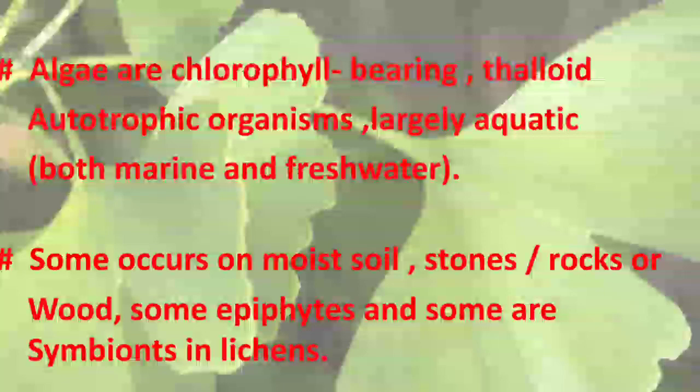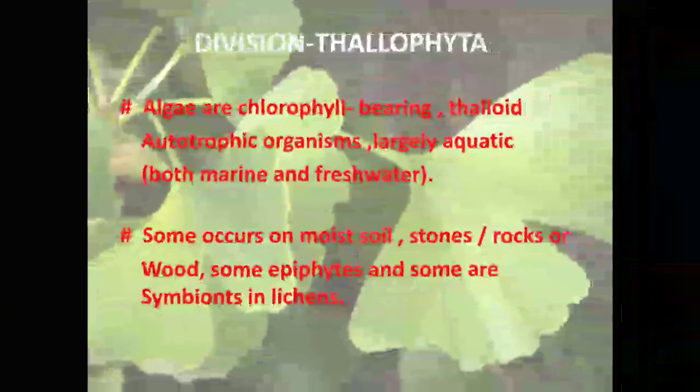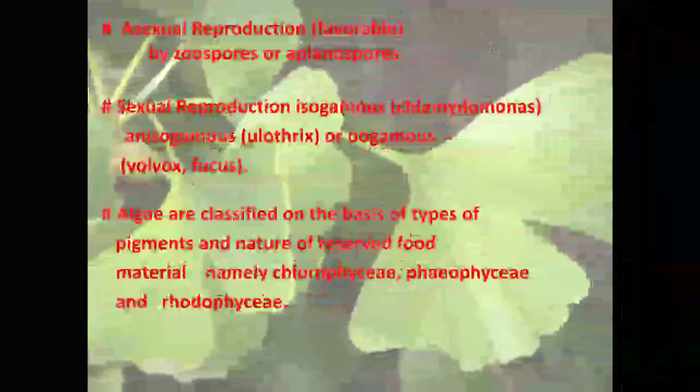They are largely aquatic, meaning mostly marine, and are also found in fresh water. Some occur on moist soil, sometimes on stones and rocks also. Sometimes a few algae are found on the roots of epiphytic plants, meaning they are found on higher plants, and some are symbionts, making an association with fungus, which are known as lichens. So these are the thallophytes.